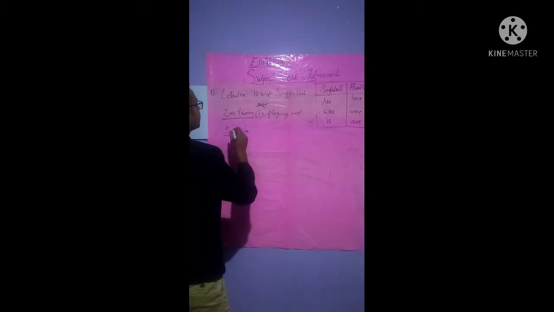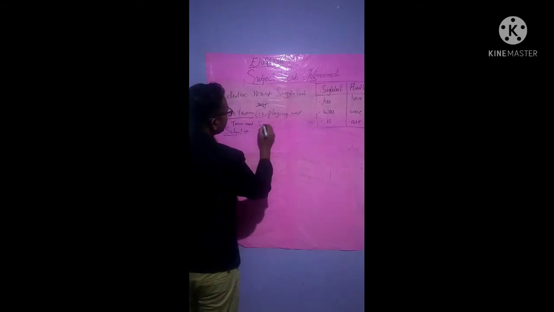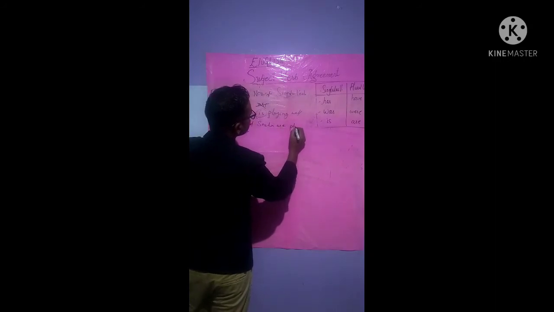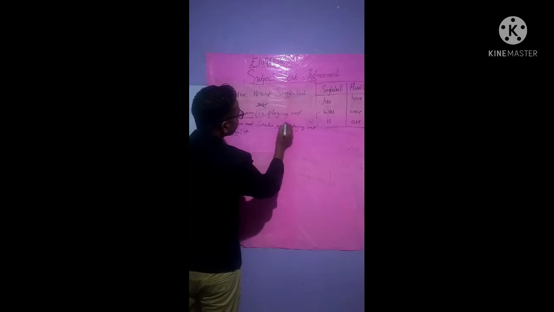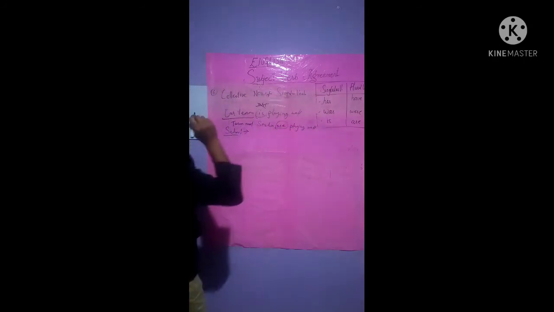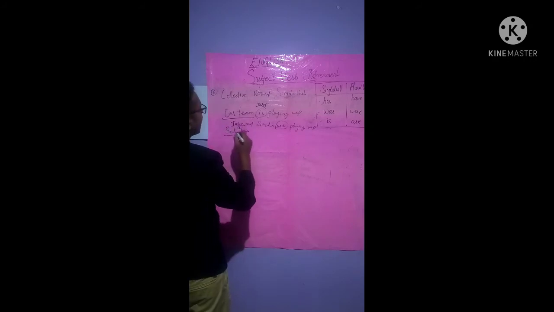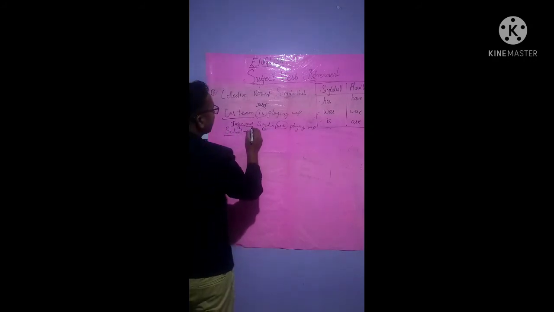Now we can write, Tarun and Sachin are playing well. Now here "are" is used, that is plural verb, as number 1 noun and number 2 noun, there are 2 nouns connected with "and".